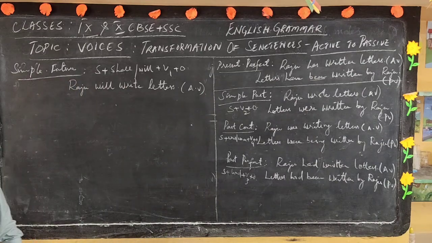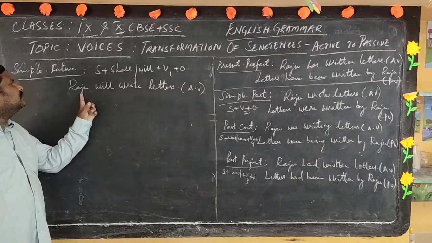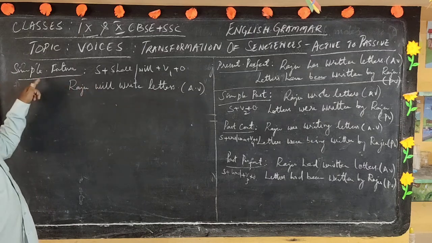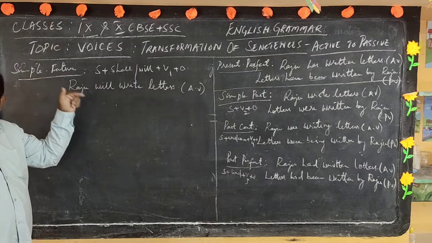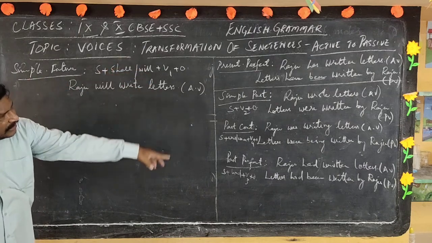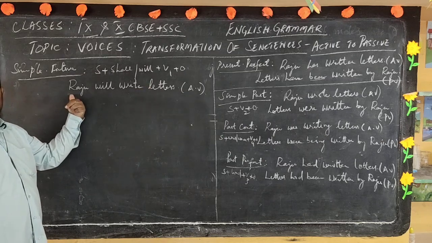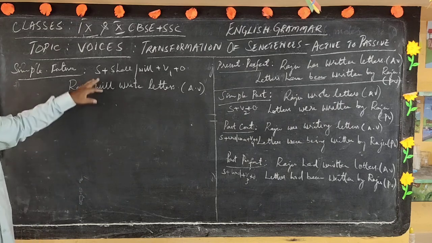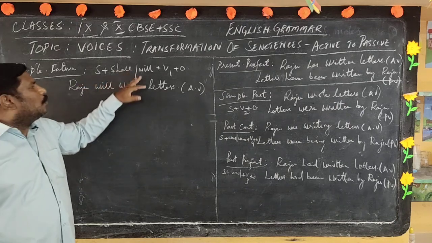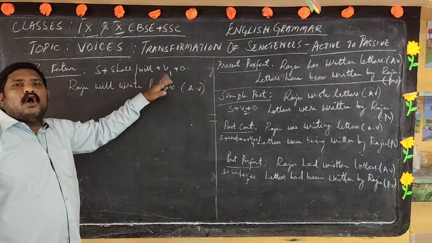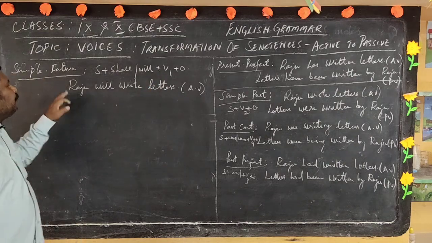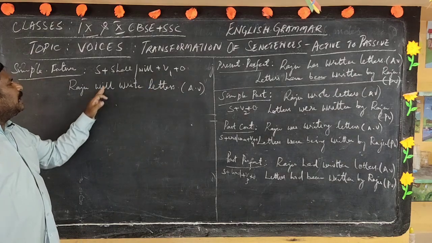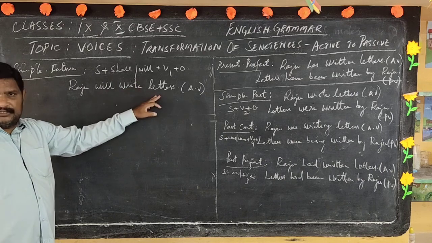According to the structure, I have developed this sentence. The same example as we checked in other forms, we are checking in simple future here. According to the structure, subject plus shall or will plus V1 plus object. In the same manner, Raju will write letters.